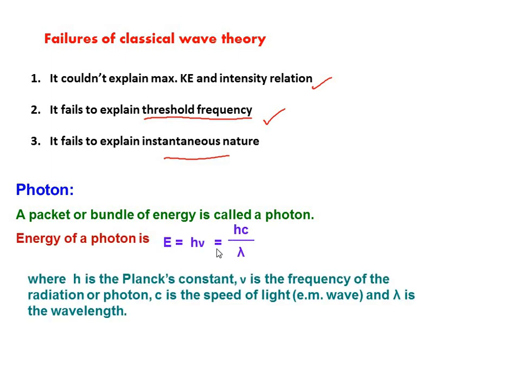A packet or bundle of energy is a photon, and the energy of the photon is given as E equal to h nu, where h is Planck's constant and nu is the frequency of radiation. Of course, nu equal to c by lambda, so E equal to hc by lambda, where c is the speed of light, and light is an electromagnetic wave, and lambda is the wavelength of the light.